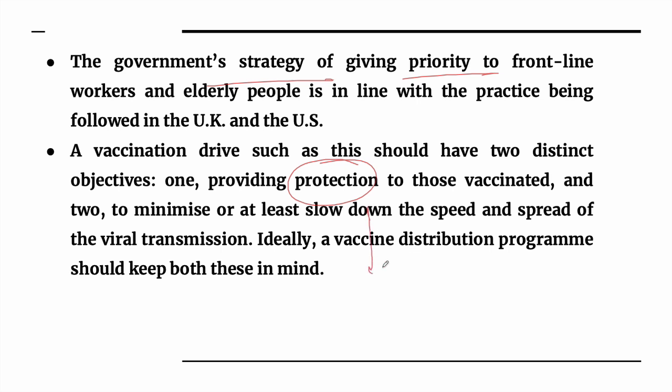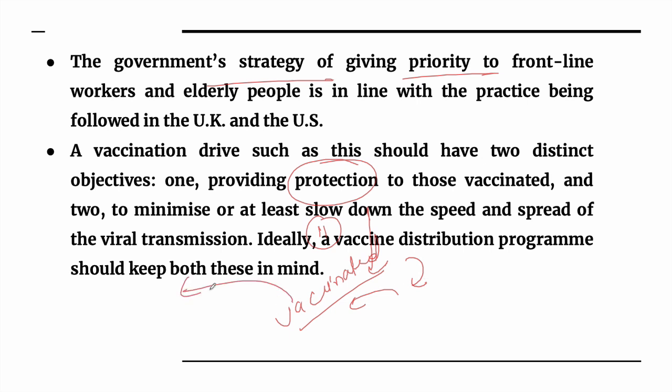To minimize the transmission means if a major part of the population is vaccinated, they will not be part of the transmission chain, and this will help us to limit the transmission. So this is the second option. If we are vaccinating more number of people, then there is a possibility of limiting the transmission chain.